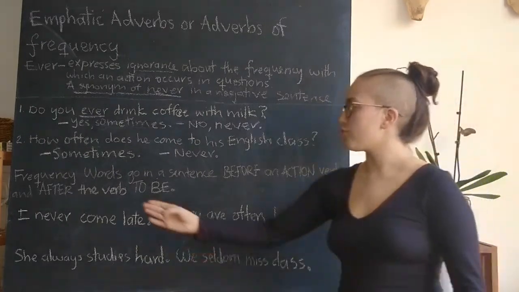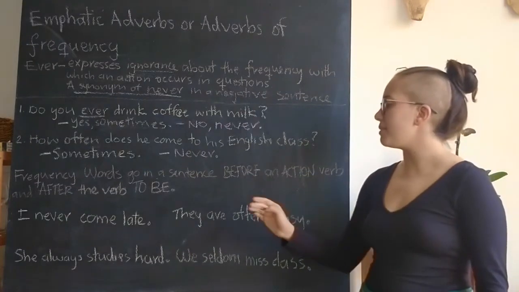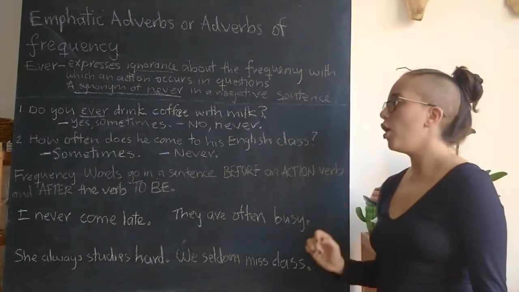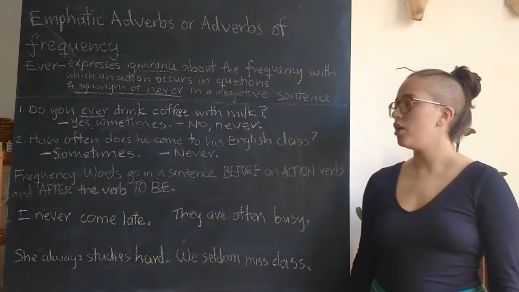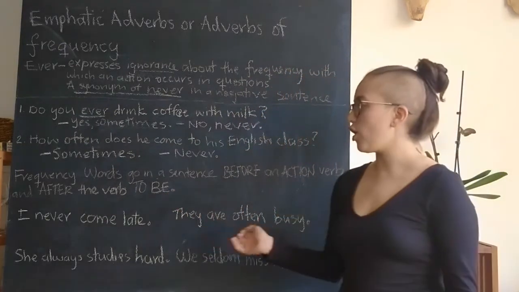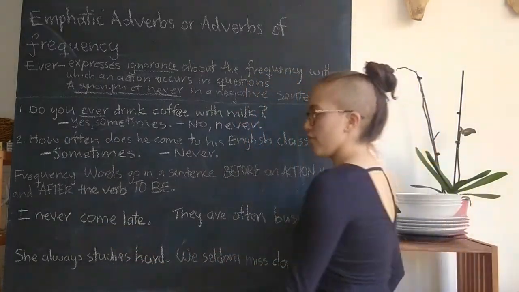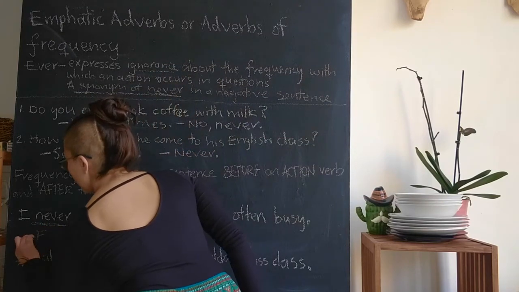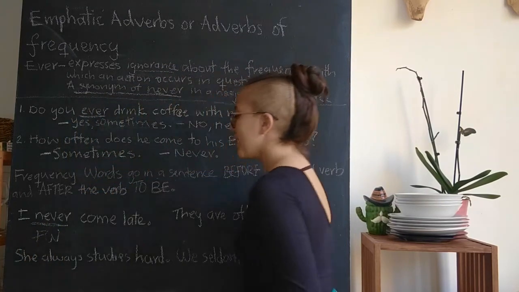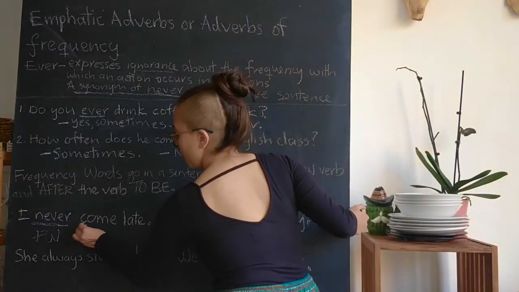With frequency words, we put them either before an action verb or after the verb to be. Some examples are the following. I never come late. Never is the frequency word, and it comes before the verb.